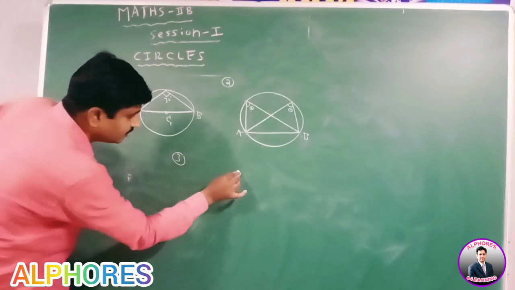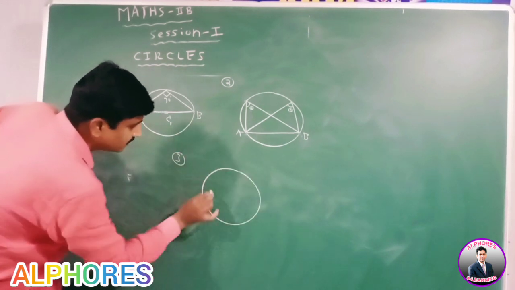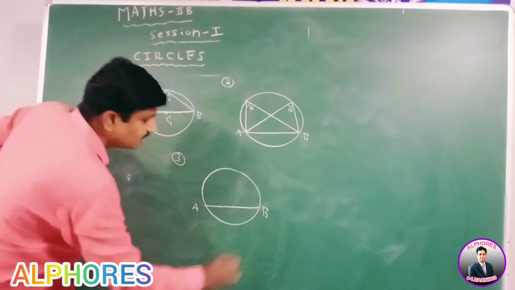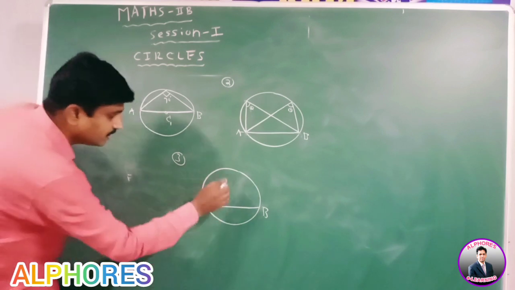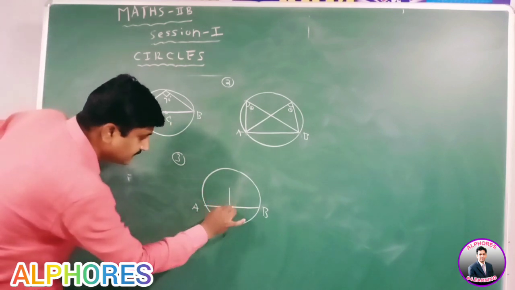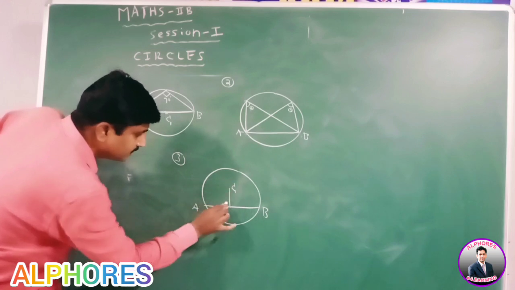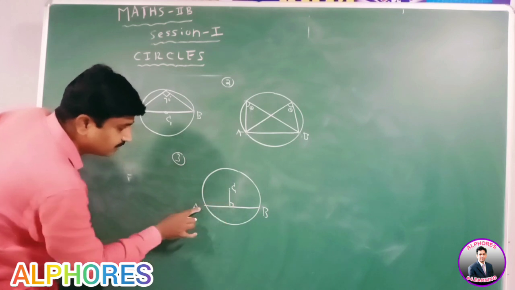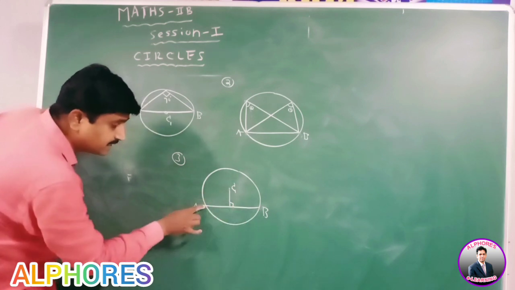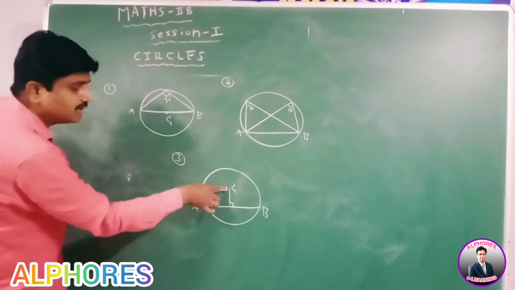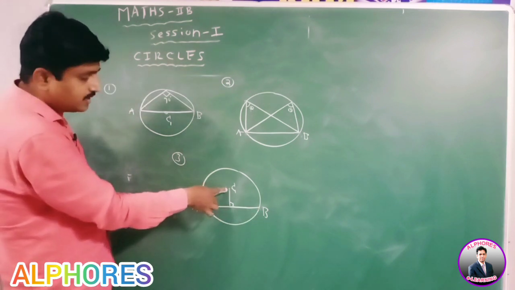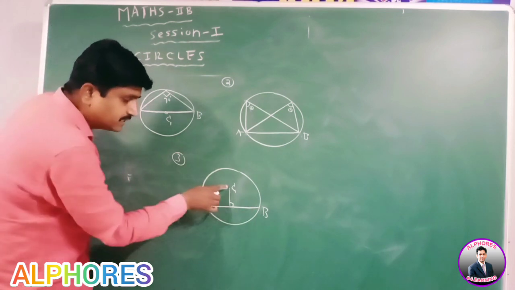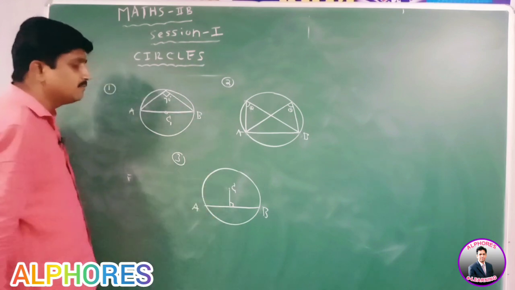Third one. Here AB is a chord of the circle and C is the center of the circle. Suppose this is the perpendicular bisector of the chord AB. The perpendicular bisector of the chord AB passes through the center of the circle.